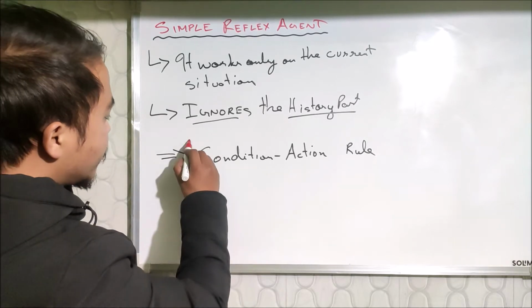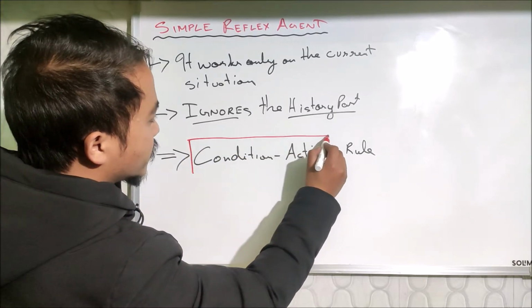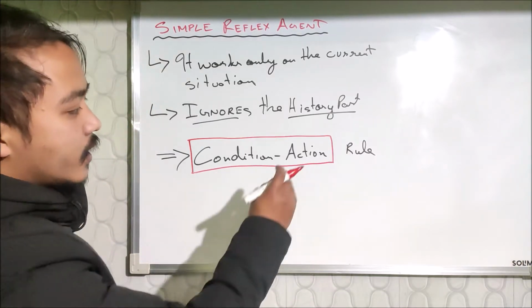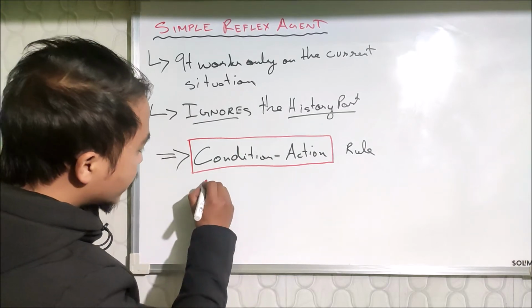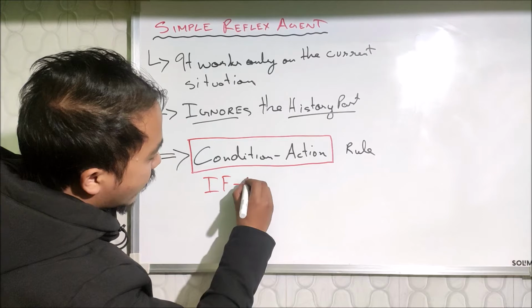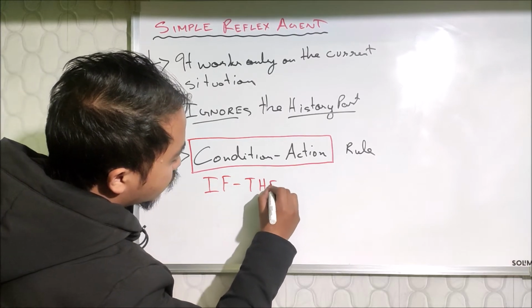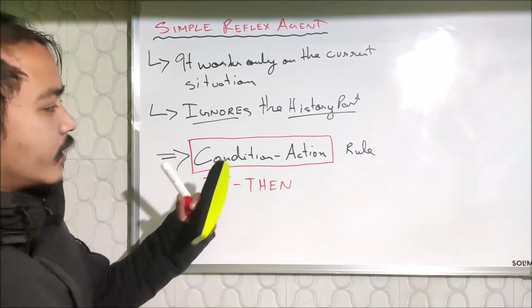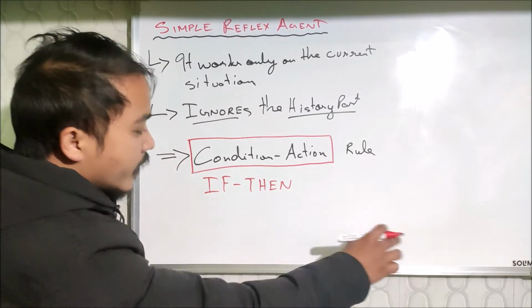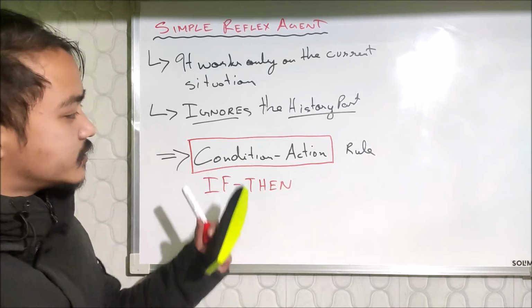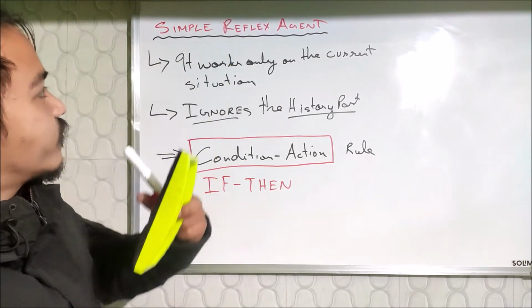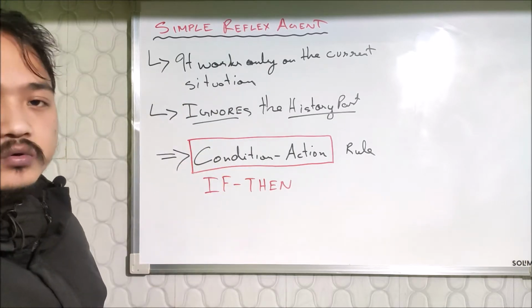It means that it depends on a condition, and based on that condition it performs an action. So we can also say it is based on the if-then rule. If the condition is true, perform an action. If the condition is false, then ignore. This is the rule that a simple reflex agent follows.